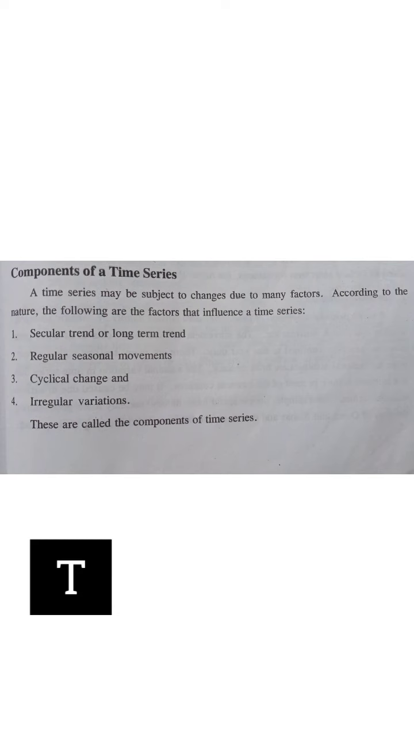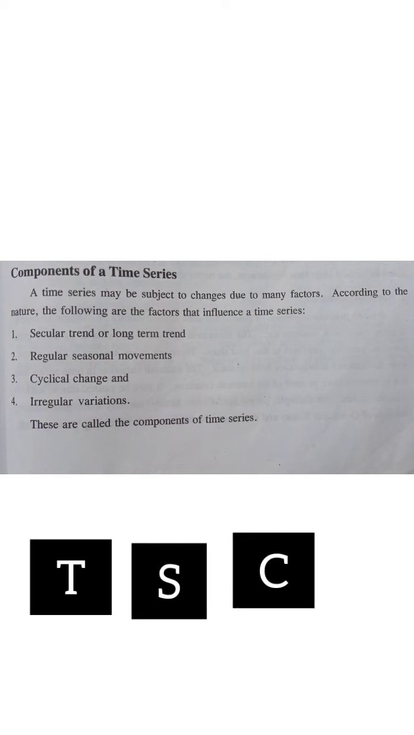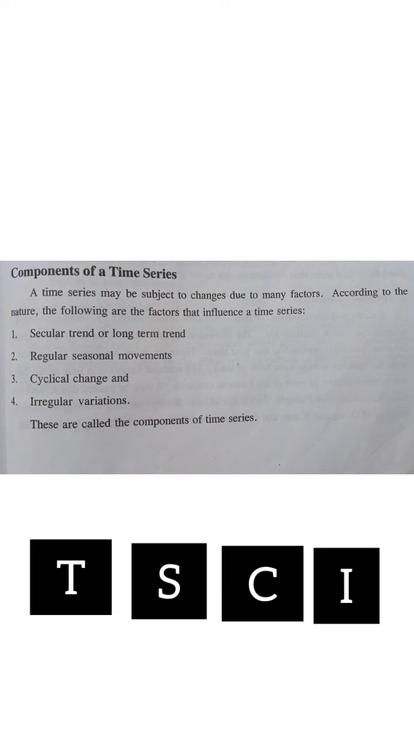Second is regular seasonal movements, and we will call it S. Third is cyclic change, we will call it C. Fourth is irregular variation, and we are going to call it I. So these are the four components of time series: T, S, C, I.